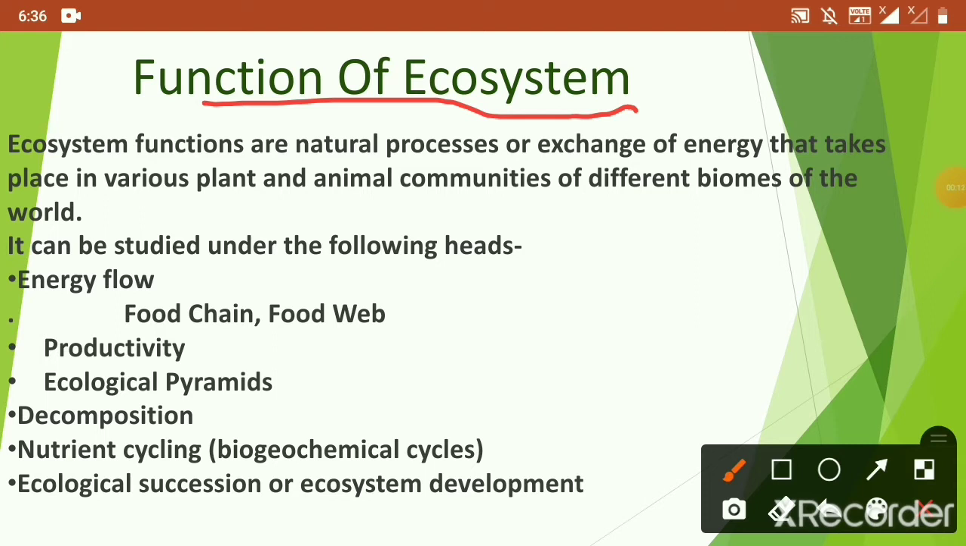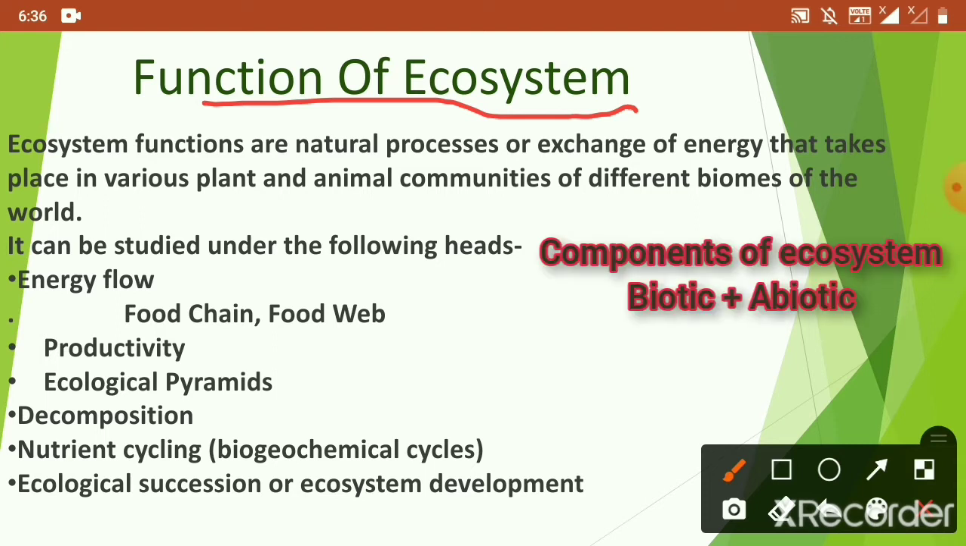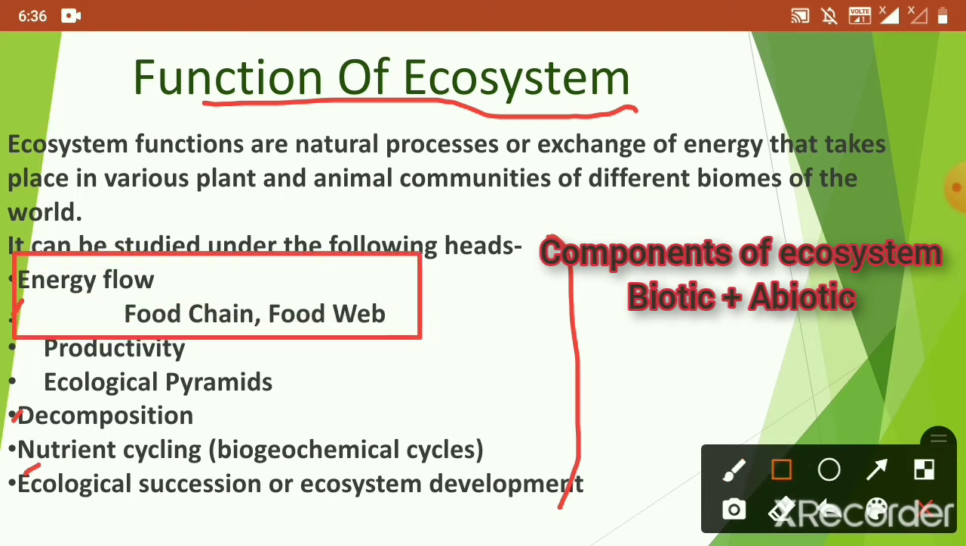In the previous video, we have already discussed the components of ecosystem, and those components combine together to perform various functions which can be understood by the following topics. In today's video, we will mainly focus on the first basic function of ecosystem, that is the energy flow.